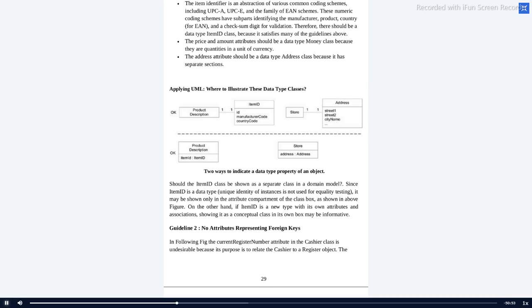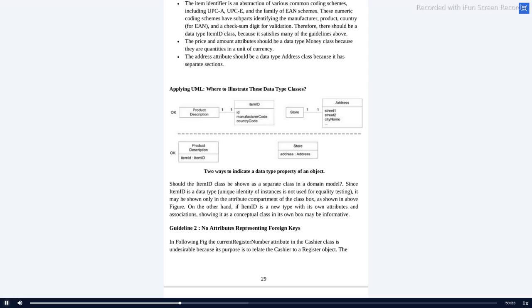Here you can note down: where to illustrate these data type classes? First is product description, item ID. Second is store and address. Like I said, if you have multiple things, store means often the name of the store, and address often has street and city.